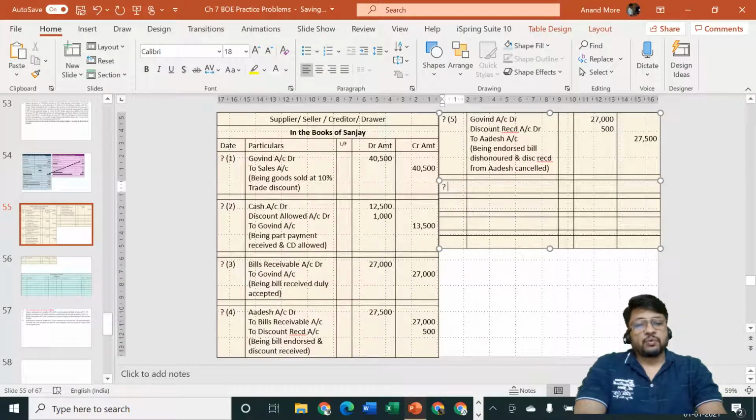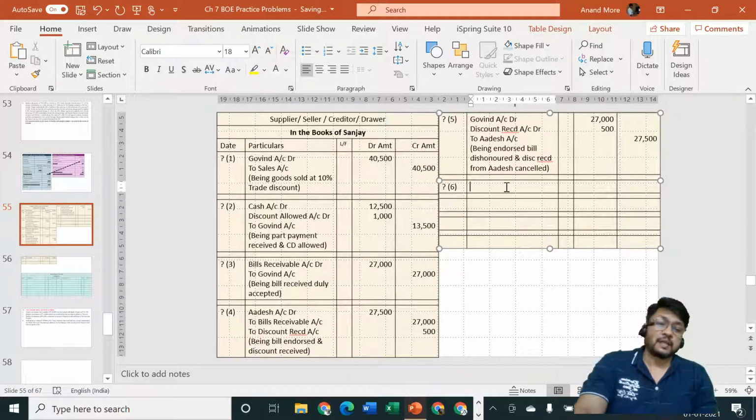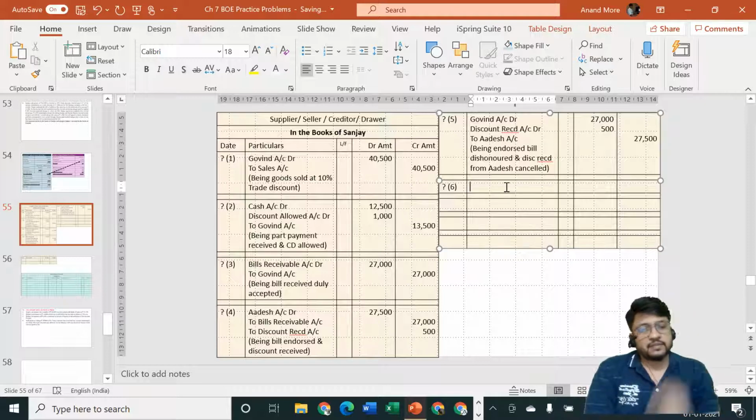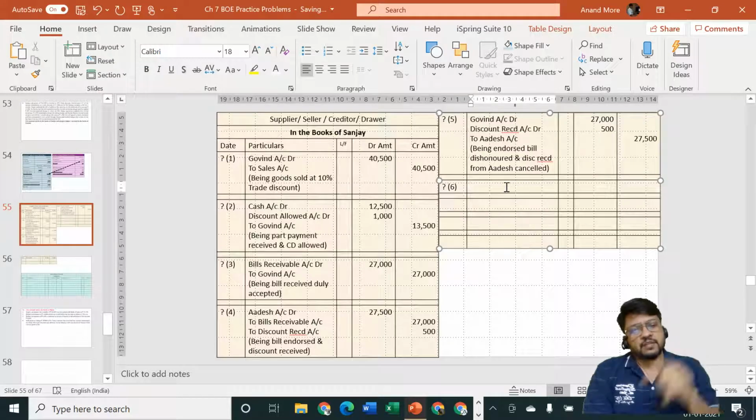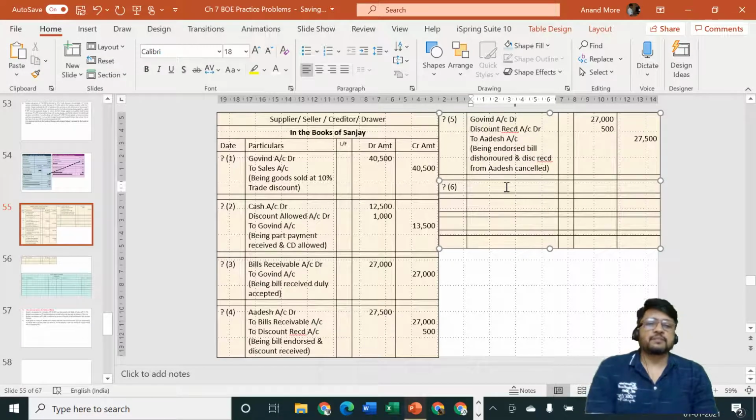But Adesh is not going to keep quiet. He is going to go to notary public and is demanding money from notary public. He's asking notary public to write down the things and give him a certificate, noting and protesting. Notary public is charging some money for that. That money also Adesh will demand from Sanjay.